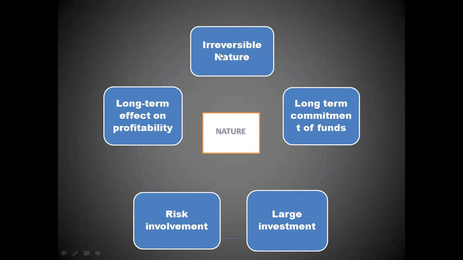Fourth is risk involvement. जहां पर टाइम भी ज्यादा है, अमाउंट भी ज्यादा है, इरिवर्सिबल नेचर भी है, वहां पे ऑब्वियसली रिस्क तो होगा ही, राइट? सो यहाँ पे it's very risky, because chances are that if we look at a longer period of time, a long term perspective, then it's possible that the average return might increase, but the fluctuations in the earnings that you are getting in the short run will definitely increase the risk of the company.